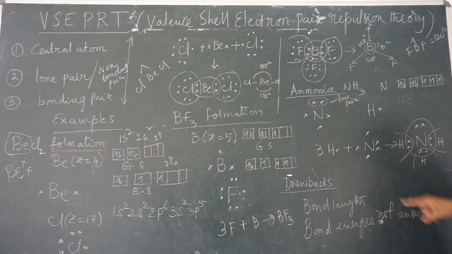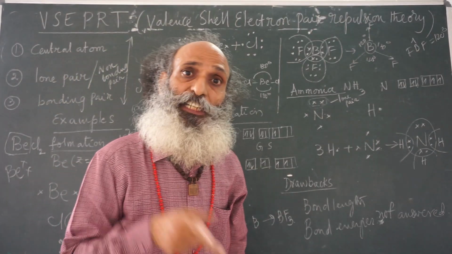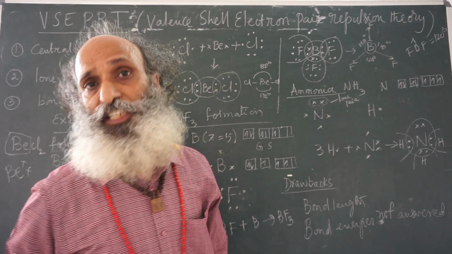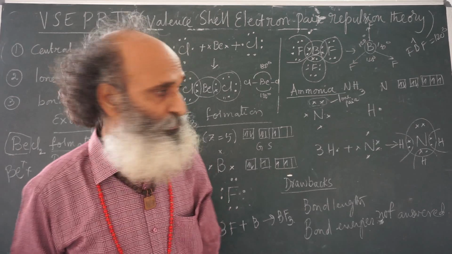Now, because of the bond formation, there are 3 pairs formed. That means in total how many pairs are formed? 4 pairs are formed. That means these 4 pairs must share the space around the nucleus of nitrogen. So, the shape must be a tetrahedral shape with a bond angle 109 degrees 28 minutes.